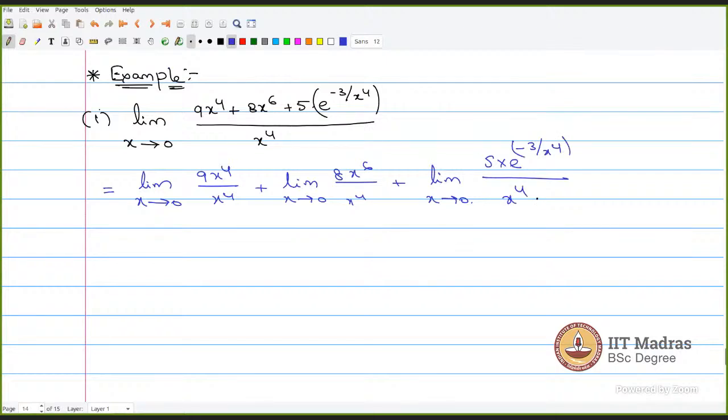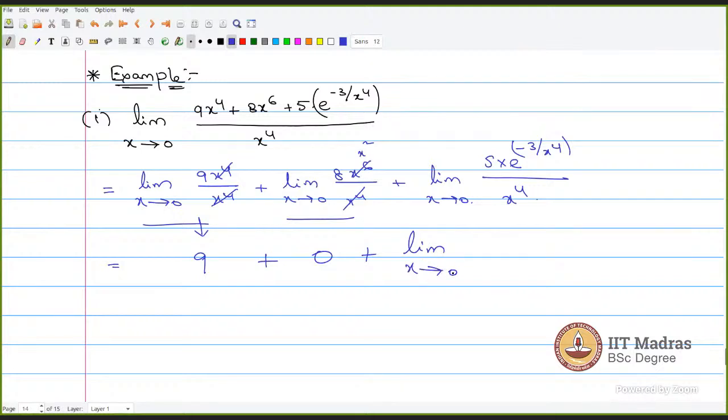So first two limits are very easy. So what are the values of these limits? First one is 9. The second one, 8x squared. This will be x square, and as x is approaching 0, 8x square will approach 0. Now the main part is computing this particular limit.